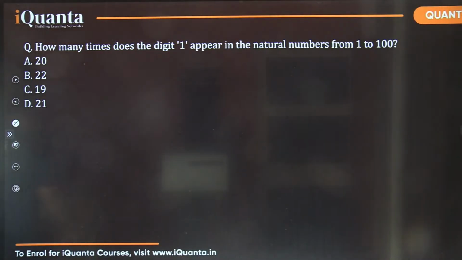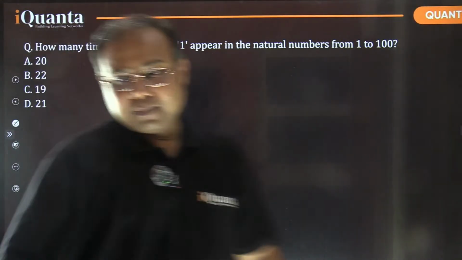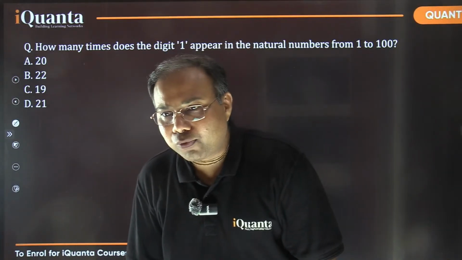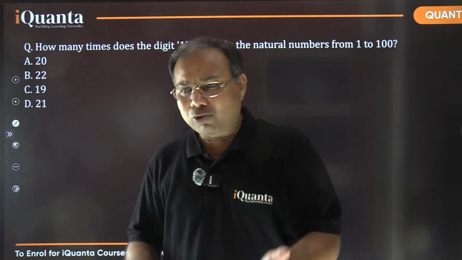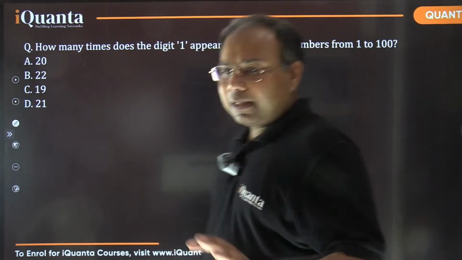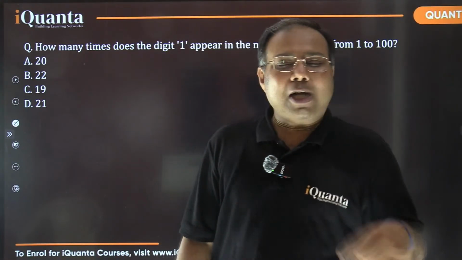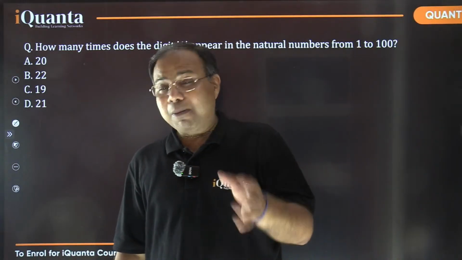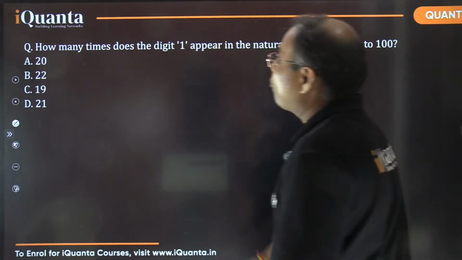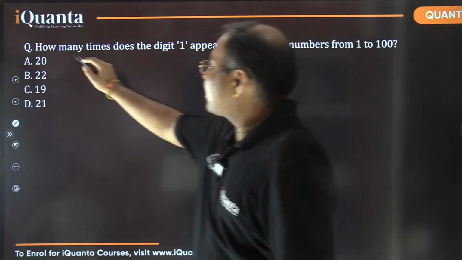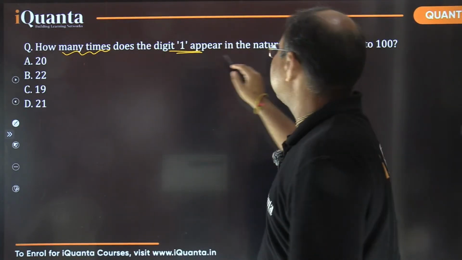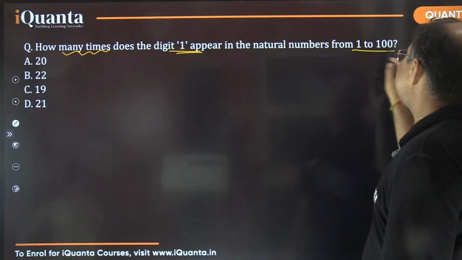Okay, yes, 21 is the right answer for this question. But meanwhile, some of the students wrote a few wrong answers as well, 19, 22. Let's see how to count. So it's a very simple thing. By the way, you can use the counting methods of permutation and combination also, but let's keep it simple. We are talking about how many times the digit 1 appears in the natural numbers from 1 to 100.